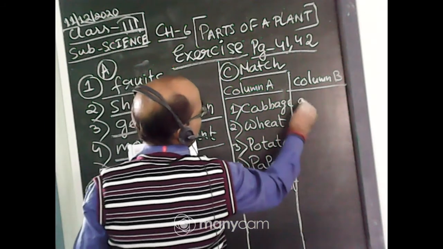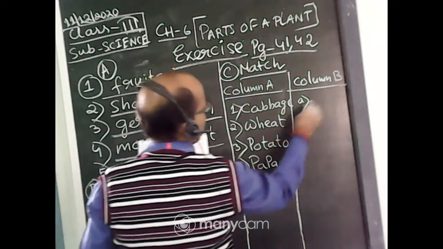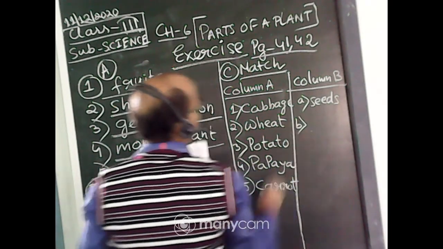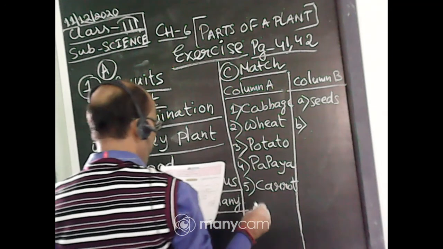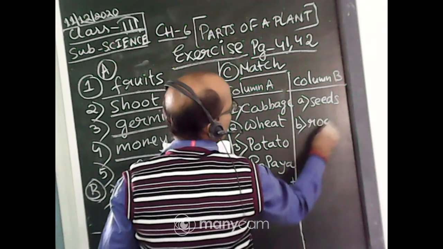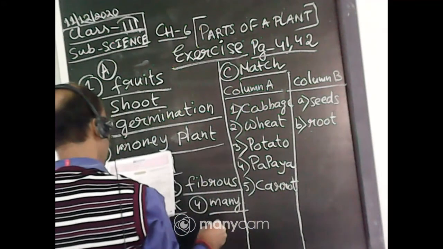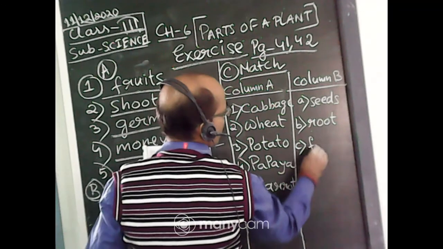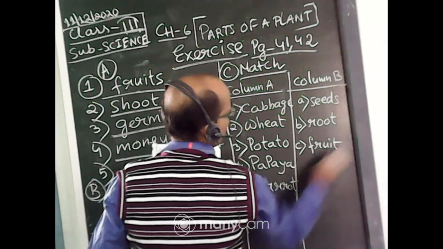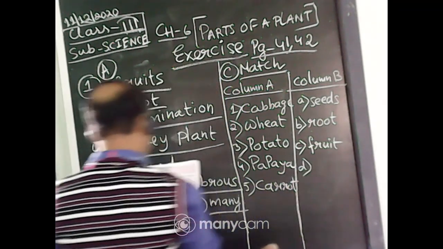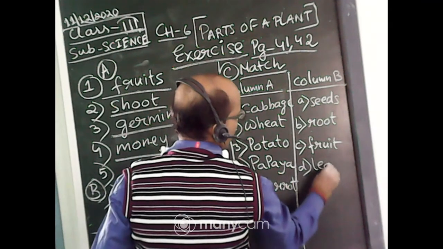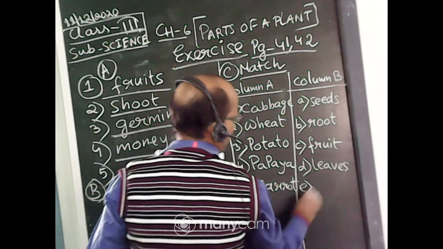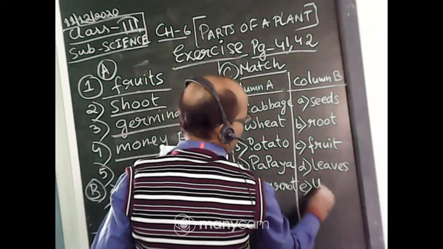Column B: number A, seeds; number B, root; number C, fruit; number D, leaves; number E, underground stem.